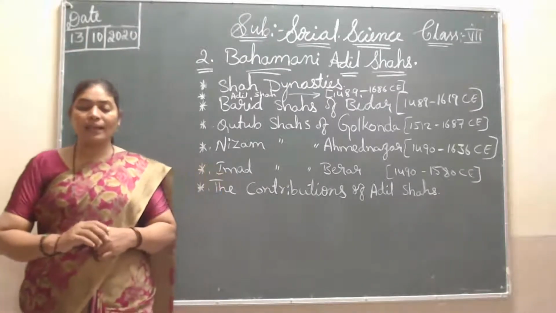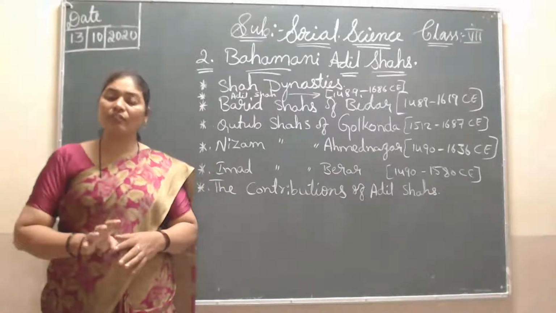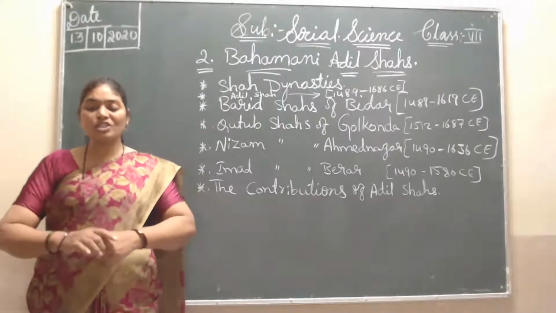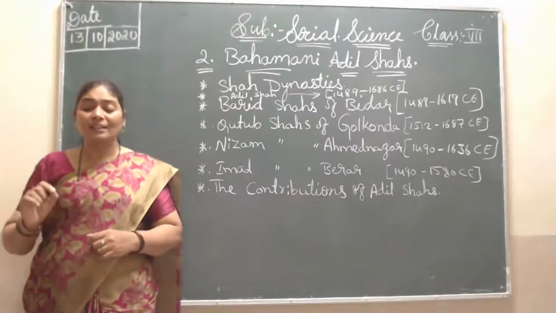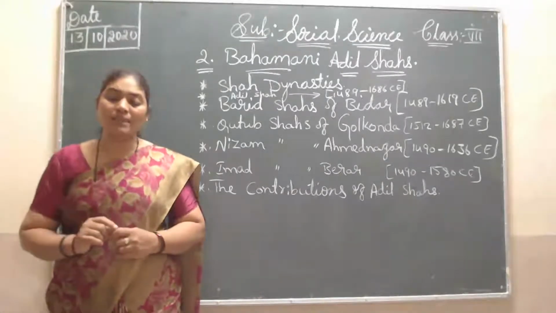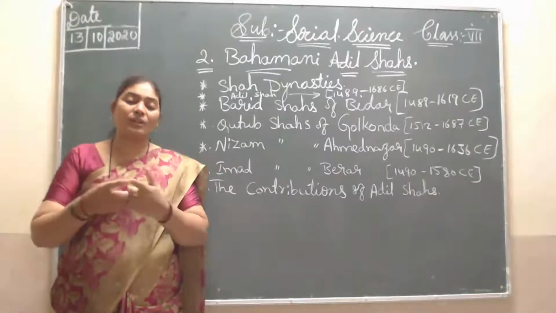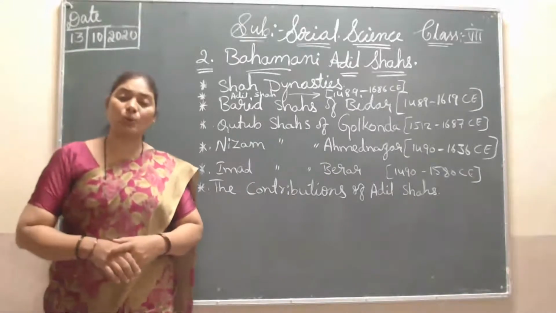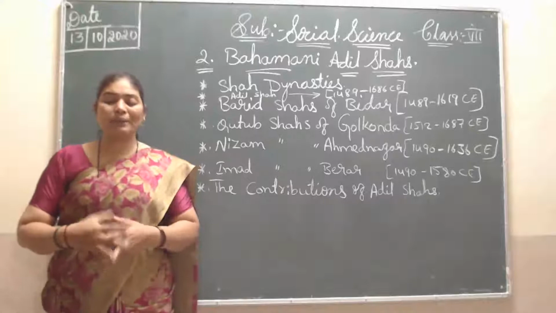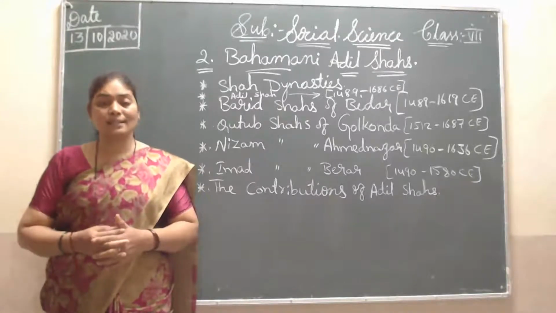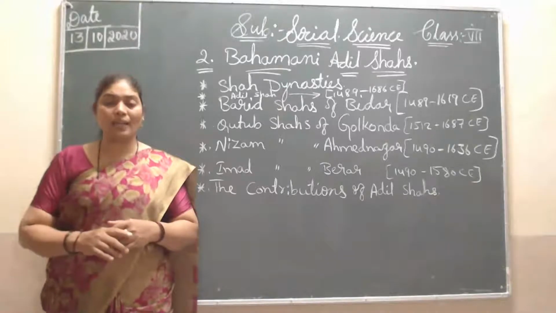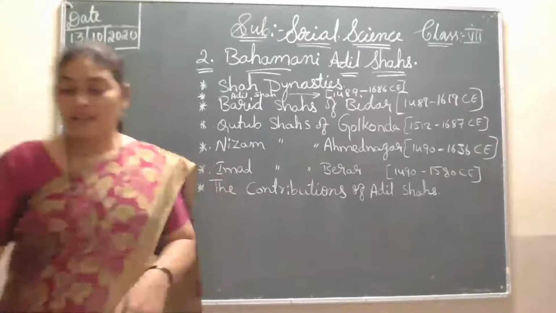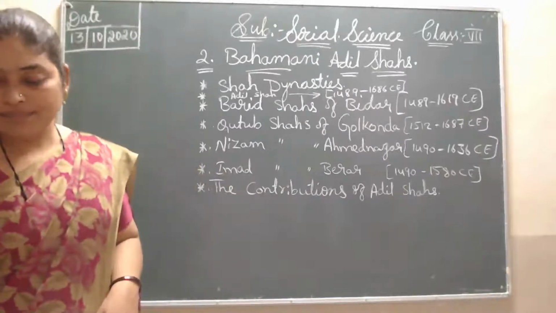Okay, so then again forts. Now we are studying about the forts. So here in art and sculpture, the first point is the forts. In forts, the fort of Bijapur is a big one and it has 96 bastions, means the domes which were built on the fort. And six main entrances, means main doors are there. So in Bijapur the biggest fort is there and it has six main entrances. Sorry, 96 it is.